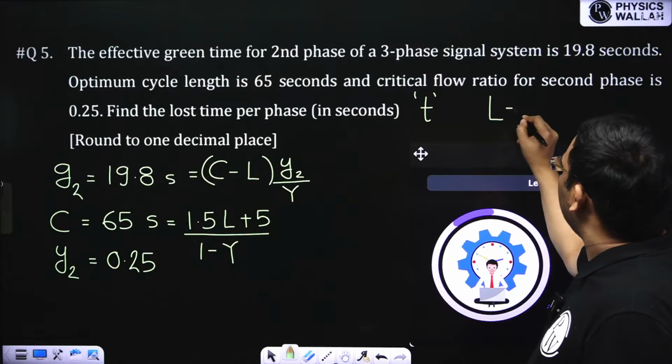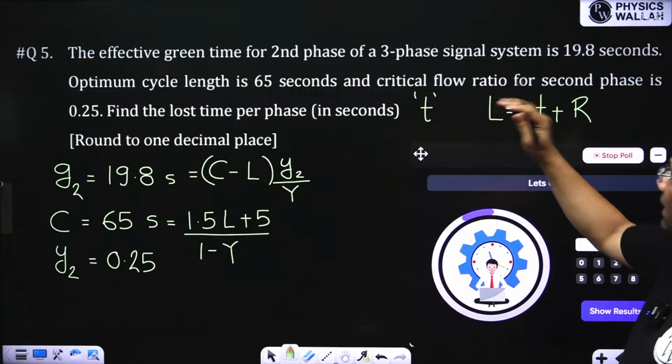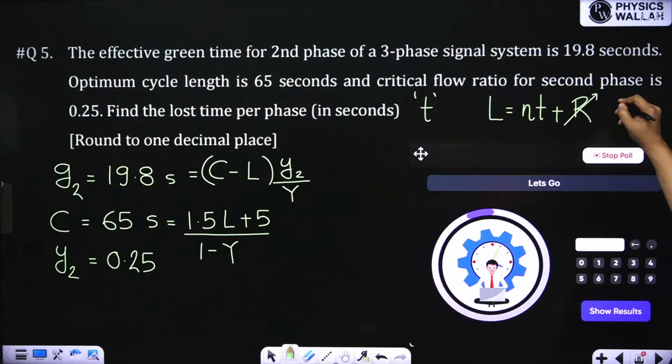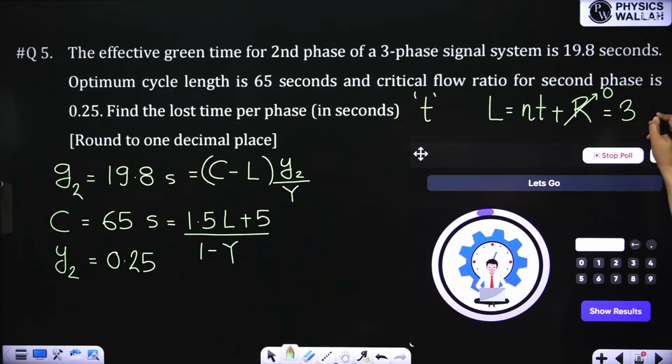Total loss time is what? Nt plus R. Now red time is not mentioned, so we'll take red time as 0. Number of phases is 3. So total loss time is 3 times the loss time per phase.